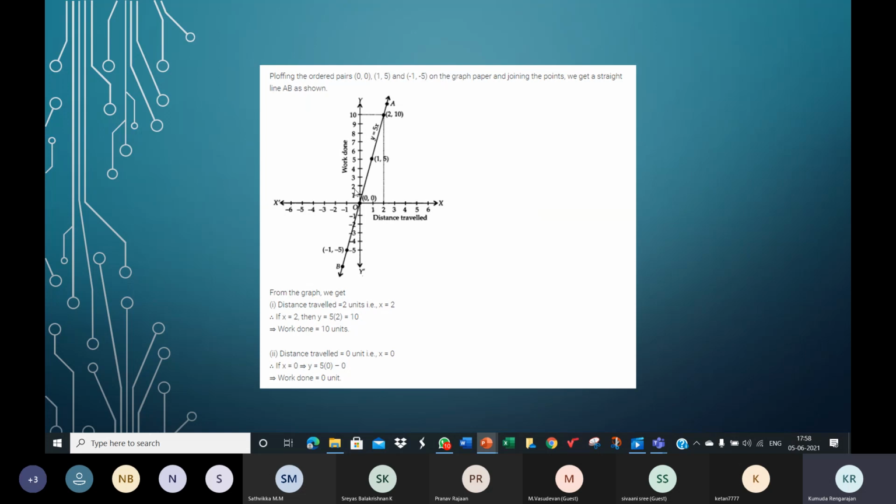Here you can see the marking on the y-axis 1, 2, 3, 4, 5. That is 1 centimeter is 1 unit. You can even take 5, 10, 15, 20 because y is equal to 5x. So on the y-axis, you could take 1 centimeter, 5 units.